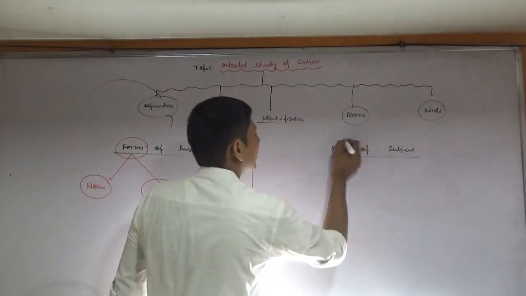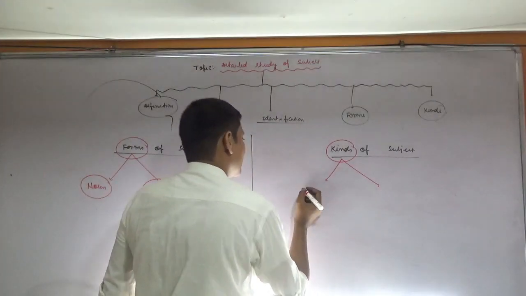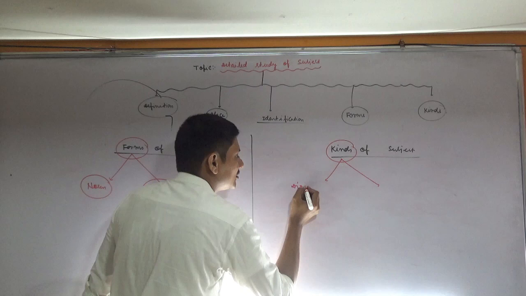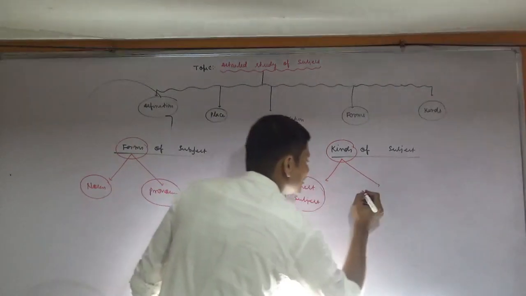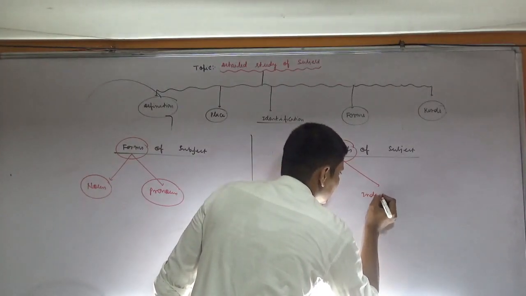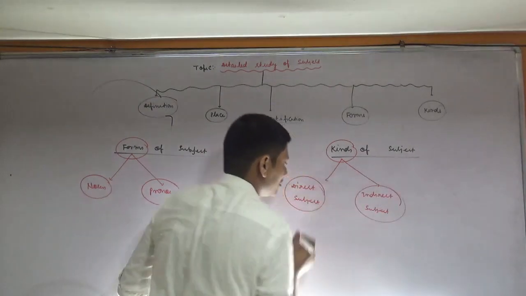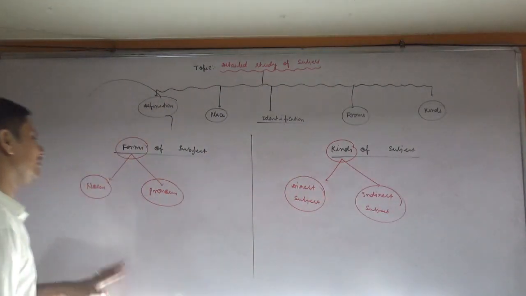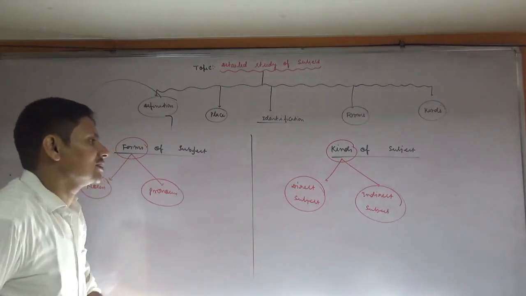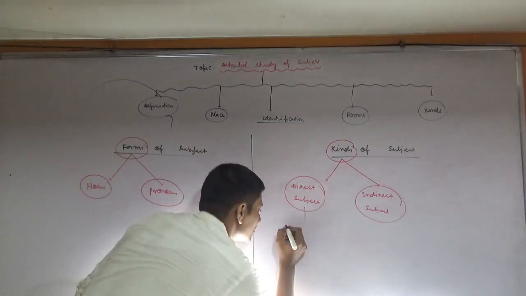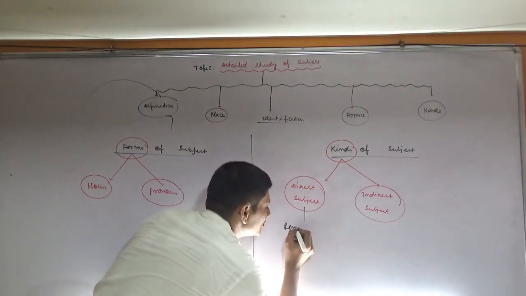And kinds of subject. Okay, first one is direct subject, second one is indirect subject. Boys, you are well aware of what noun and pronoun are. But for the direct subject, you can say a direct subject indicates persons only.